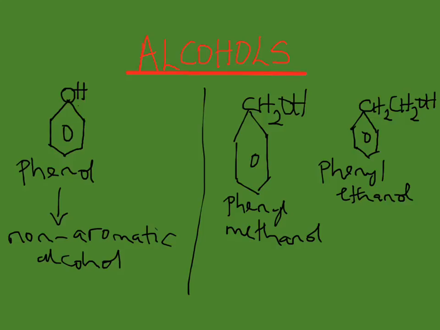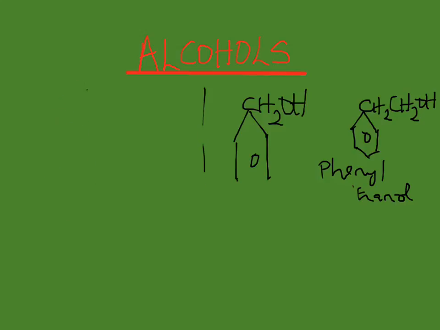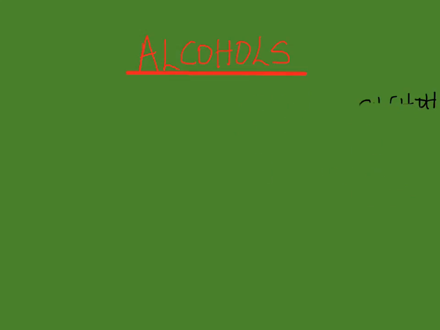Alcohols are classified depending on the number of carbons joined to the carbon next to the hydroxy group.